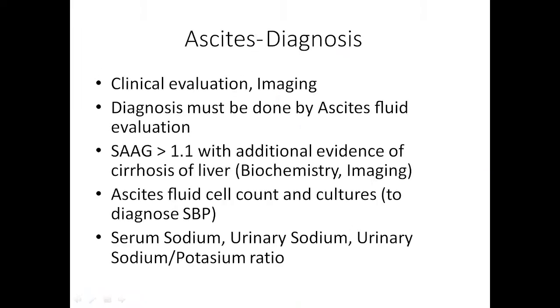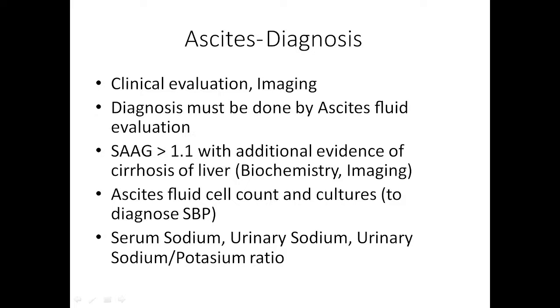Now, the next complication is ascites. Now, ascites, how will you diagnose ascites? One is clinically, second by imaging. Now, you have to confirm whether this ascites is due to portal hypertension or not. Sometimes these patients may develop tuberculosis of the abdomen, or may develop malignancy. So that ascites may be due to other causes also. So how will you confirm? You will calculate the serum ascites